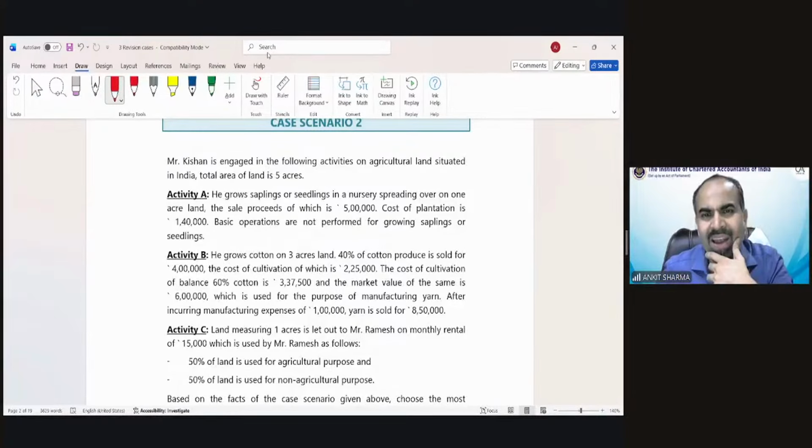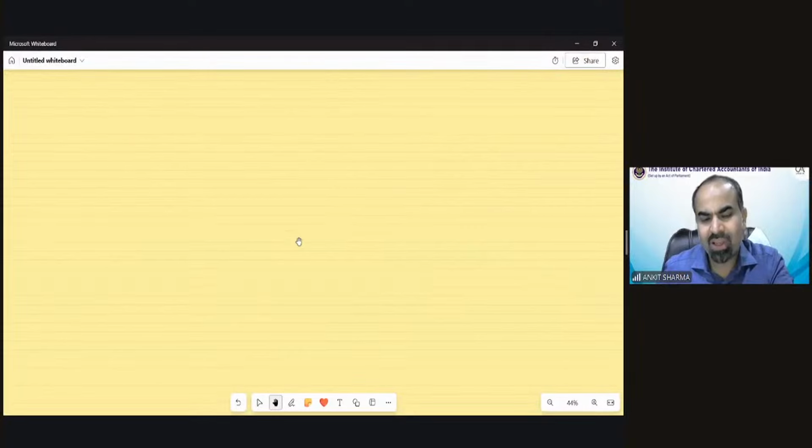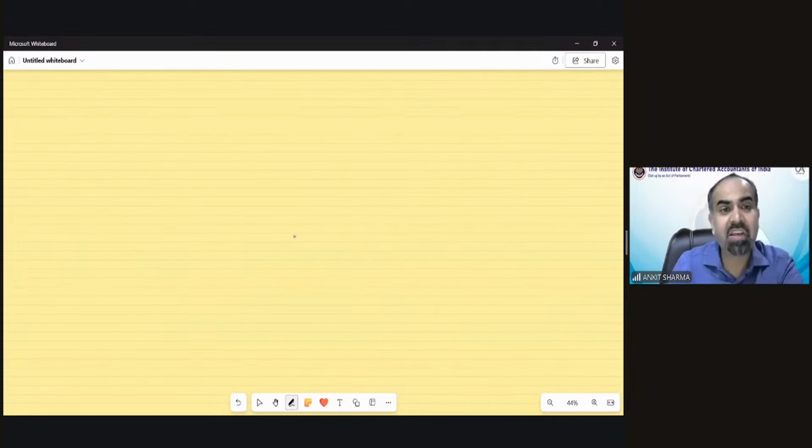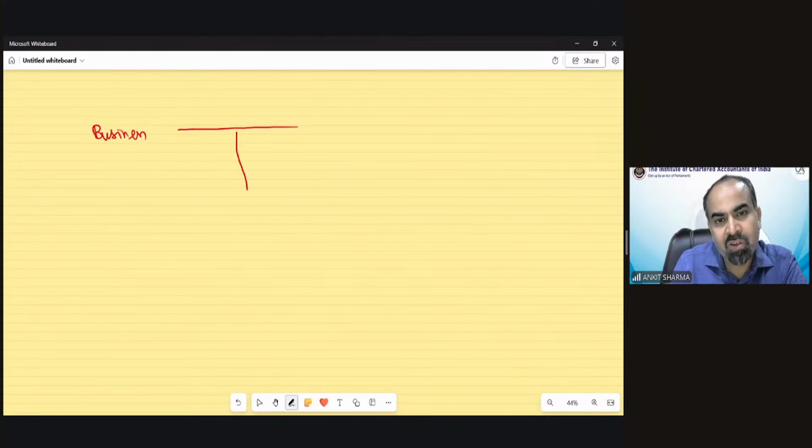So, why and how can it impact your calculation? Look, suppose a full calculation question has been given. Someone's business income has been given, with a profit and loss account as per accounting provisions, and there is some income from other sources and house property income information.